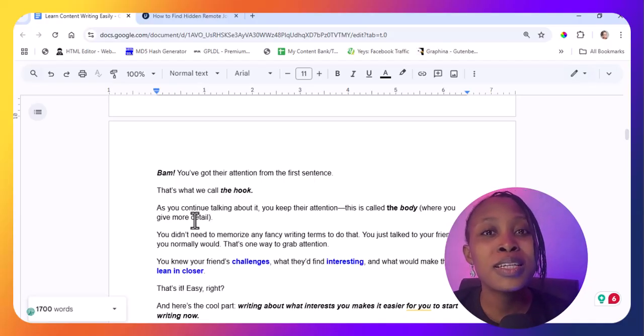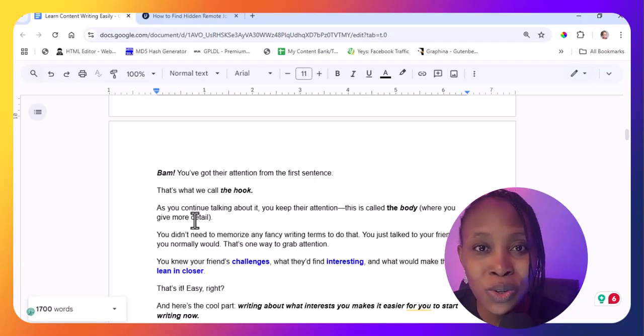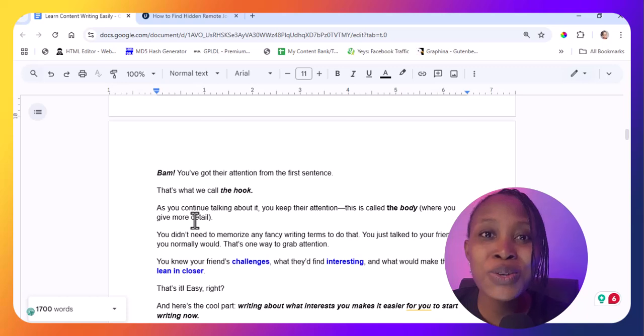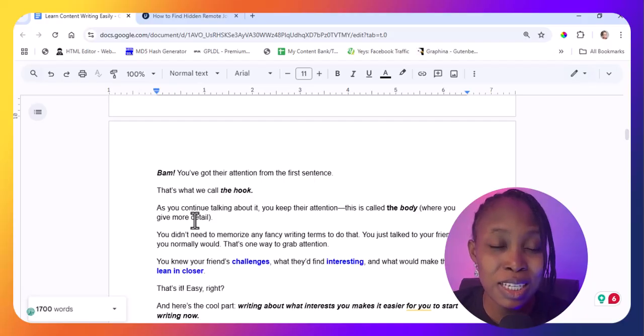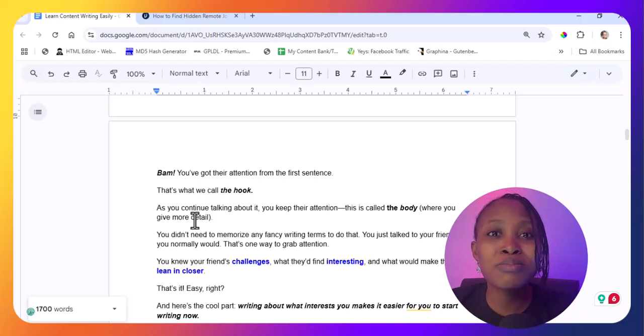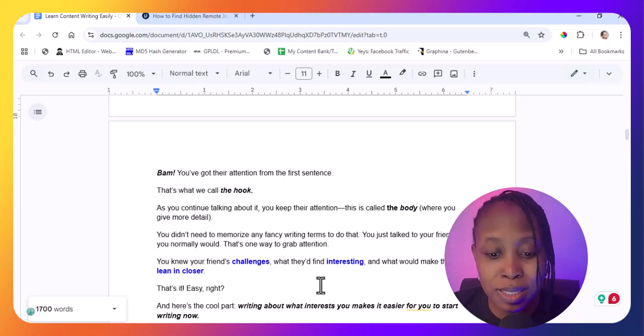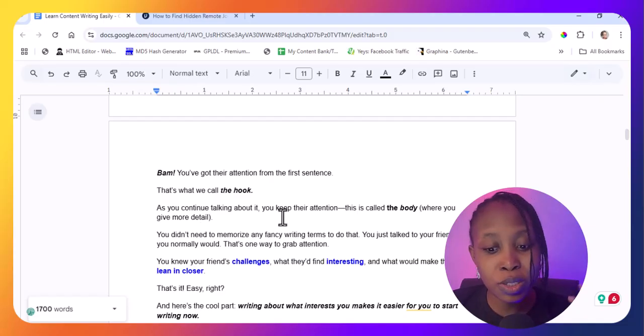So now the truth is that this is what we usually call the hook in writing. I did not start with defining terminologies because I feel like there is actually no need to do all of that. So this is actually what we call the hook. So I already put it here. This is the hook. So when you continue talking about that thing that you're telling the person, it is called the body, where you give more detail.